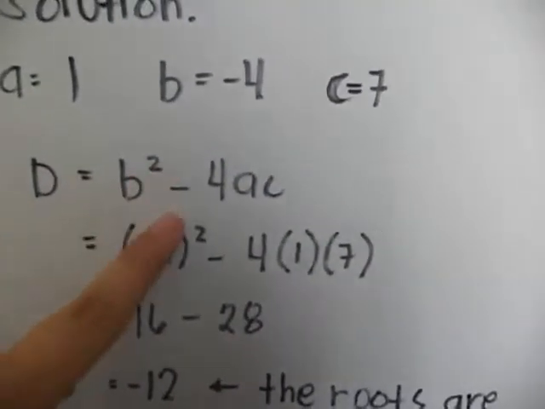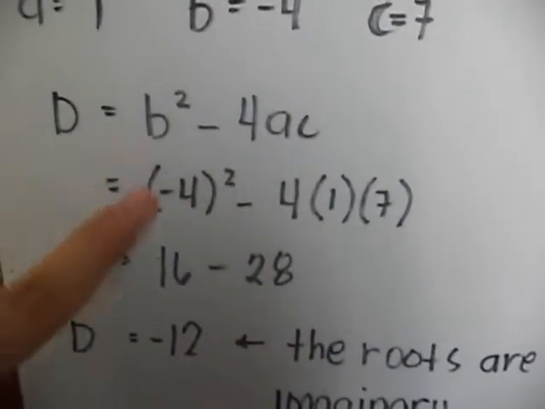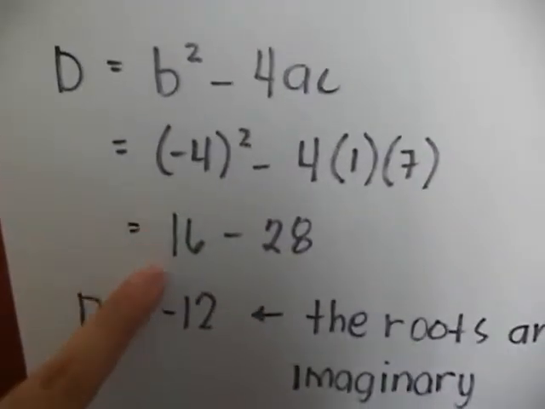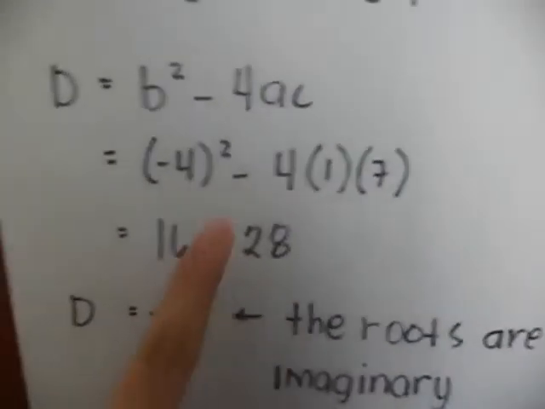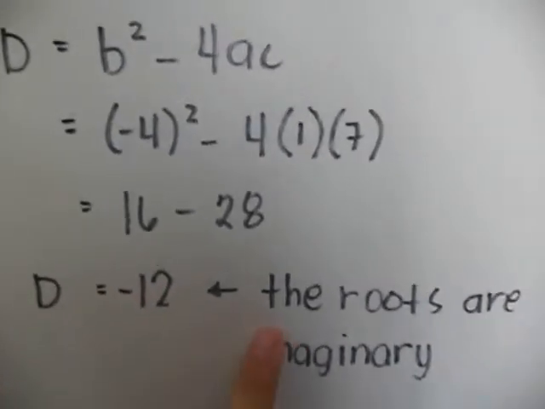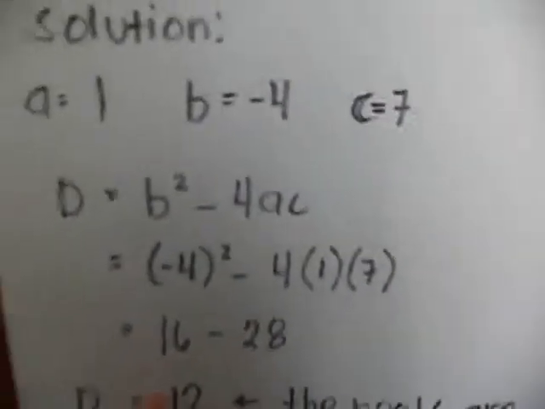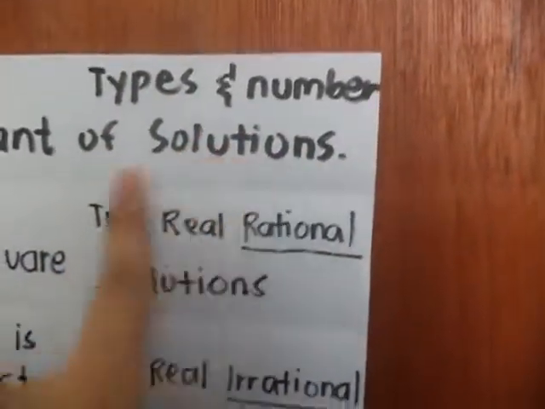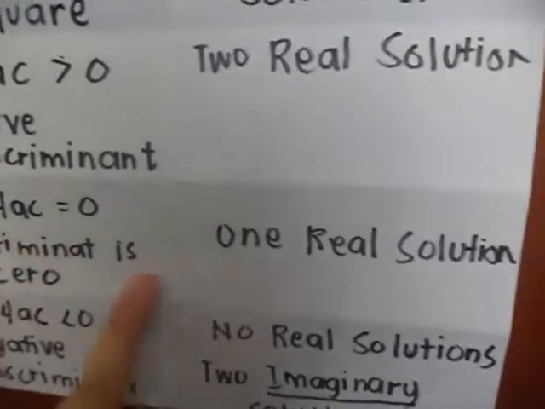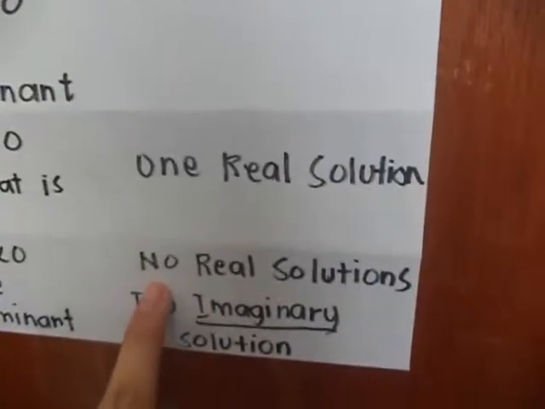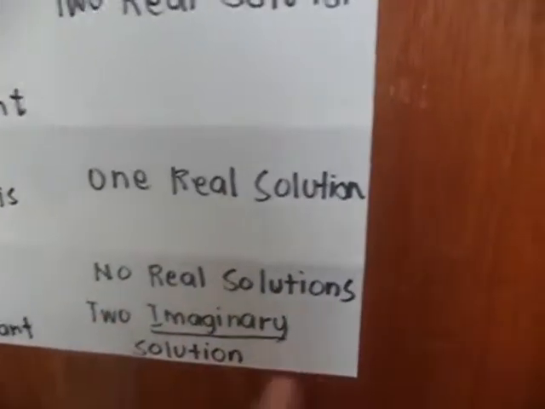Discriminant is equal to b squared minus 4ac, which is negative 4 squared minus 4 times 1 times 7, which is 16 minus 28. Discriminant is equal to negative 12. Negative 12 is less than 0. The roots are imaginary. So, b squared minus 4ac is less than 0, so there are no real solutions, two imaginary solutions.